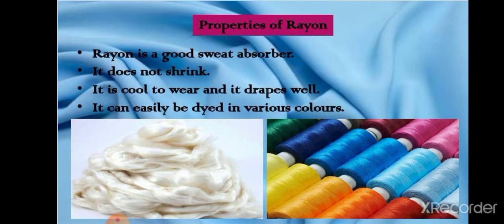Now, properties of rayon. Rayon is a good sweat absorber, meaning it absorbs a lot of moisture. Because it can absorb so much sweat, it is preferred over clothes made of other synthetic fibers. Rayons are widely used because they are very comfortable. It does not shrink, it is very cool to wear and it drapes well. And yes, it can easily be colored in various colors.